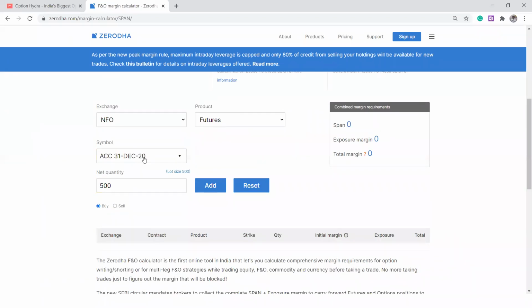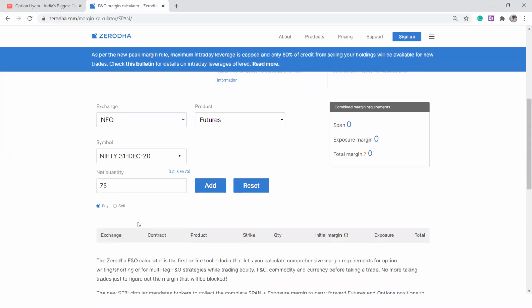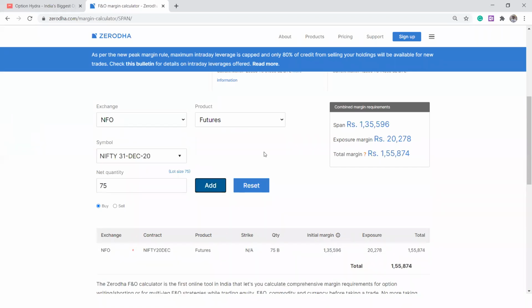Let's say I just want to buy Nifty futures. If I want to buy only one lot of Nifty future, going long, I have to pay a total margin for carry forwarding my Nifty future. I have to pay 1.55 lakh of margin, both span margin and exposure margin put together. I have to pay a total margin of 1.55 lakhs.